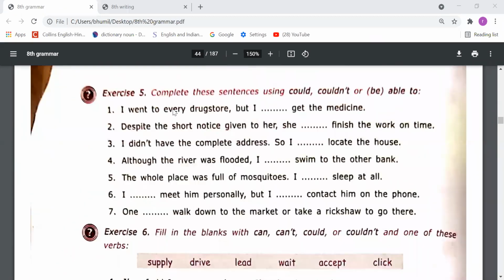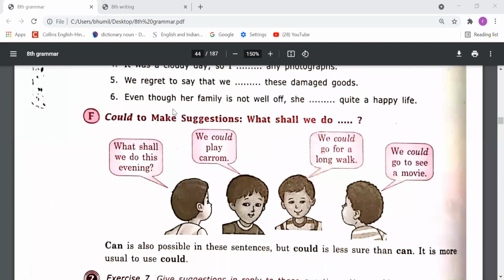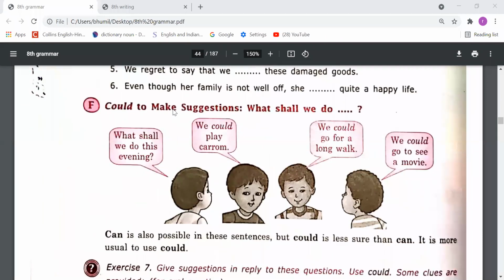After that we studied about shall. The word shall we can use when we need to take a suggestion from someone. Suppose you go in a toys shop and your brother or sisters are with you, and you ask them which toy shall I buy. You can also say which toy should I buy. Instead of should, you can use shall also.